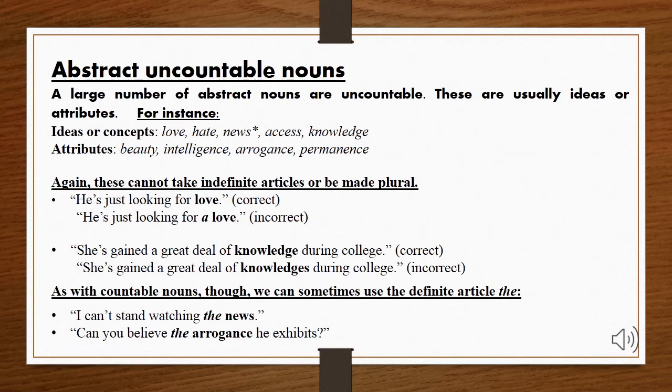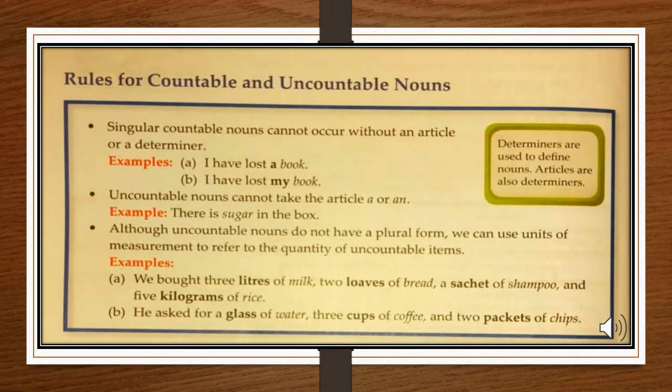Now let's study some rules for countable and uncountable nouns. There are some rules for countable and uncountable nouns. Number 1. Singular countable nouns cannot occur without an article or a determiner. Now, what is a determiner? These are also articles, and these are used to define nouns.